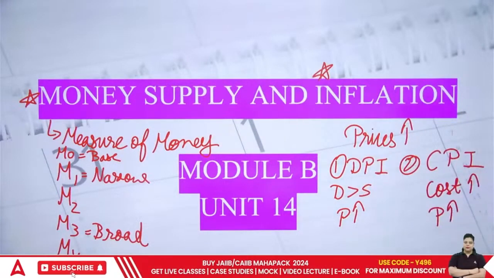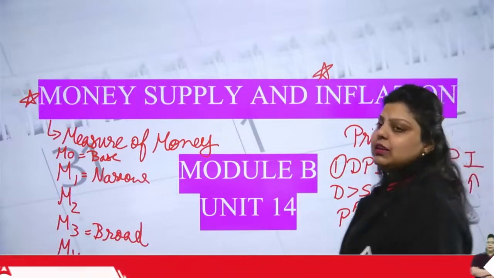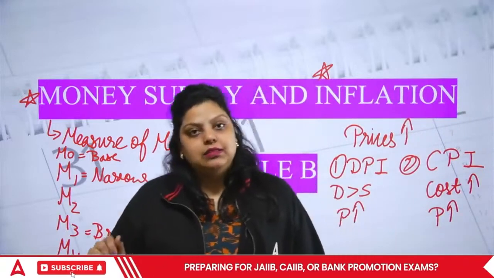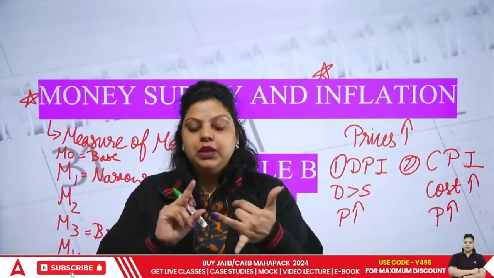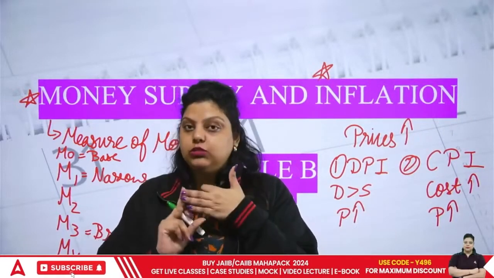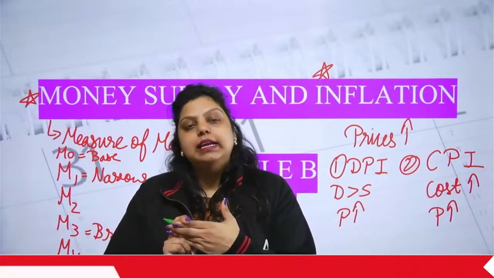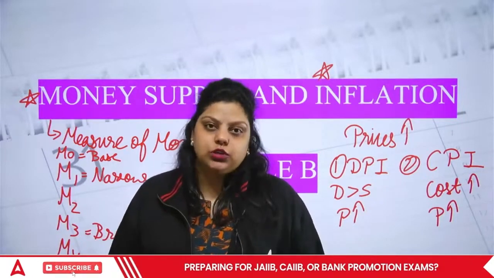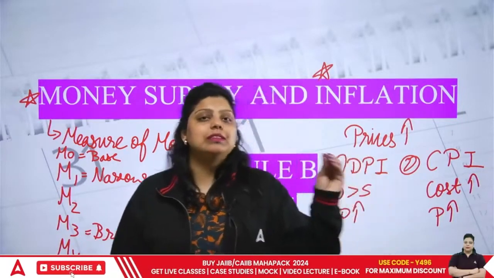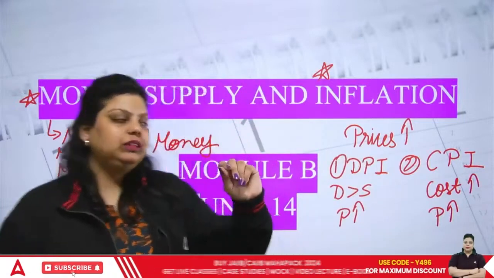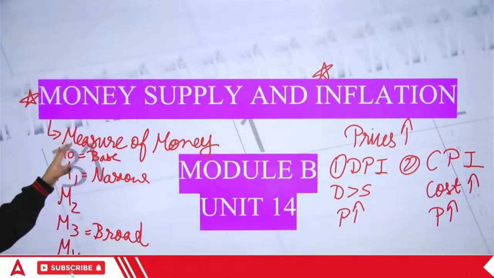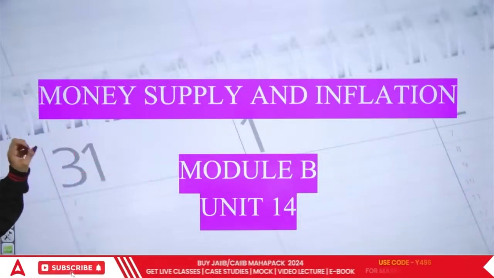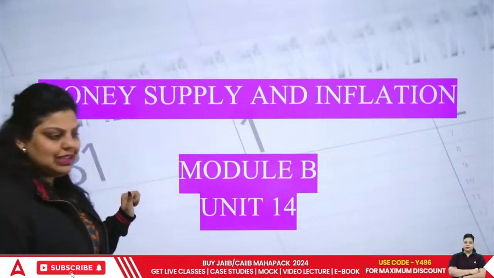I hope it's clear. Apart from that, to measure inflation, like how much inflation is there in the country, we use certain indexes. That is the wholesale price index, consumer price index, producer price index, and the index of industrial production. So all these we have to cover in the inflation chapter. Clear? So this is the basic understanding of both the chapters, that is measures of money supply and inflation. Clear? Now let's move forward and start practicing the questions on the same topic.